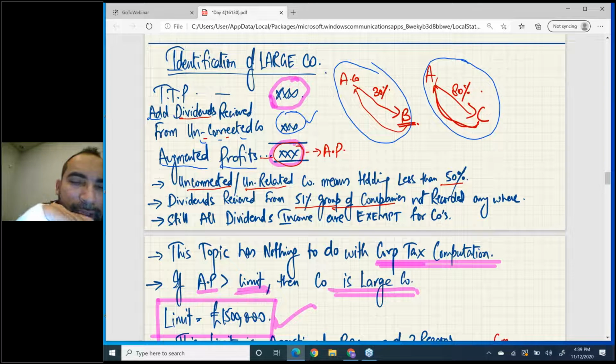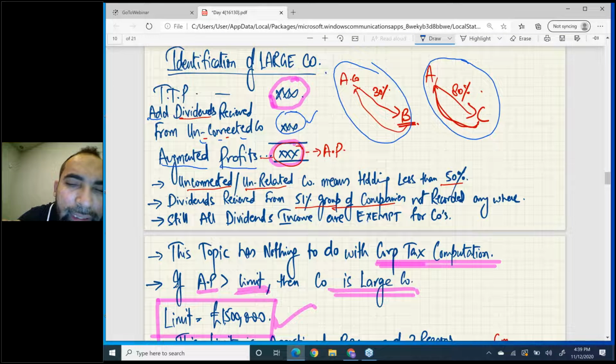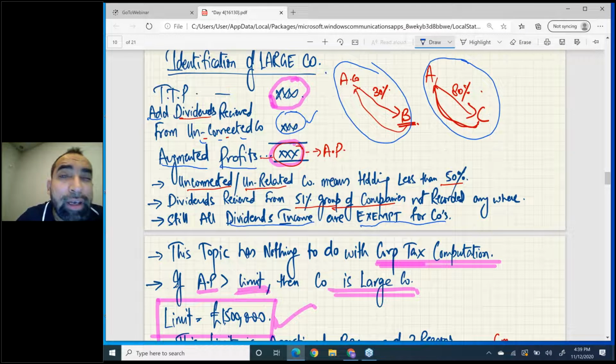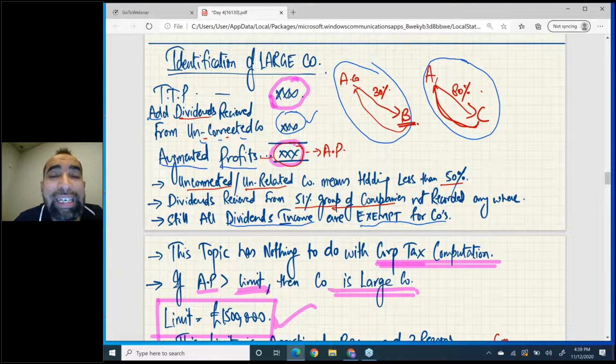But still, read this line. Still, all dividend income is exempt for companies. You don't need to pay tax on dividends at all; all dividends are exempt. Only a few dividends are used in this working, right?